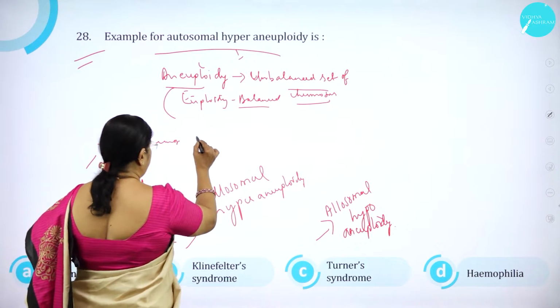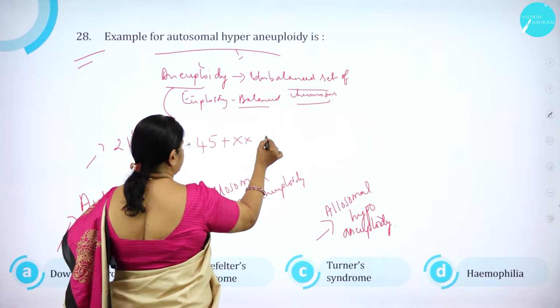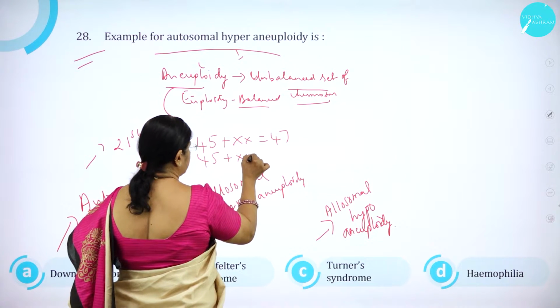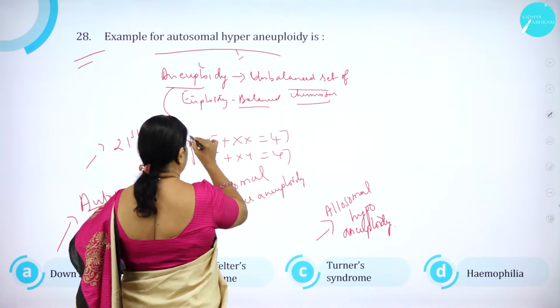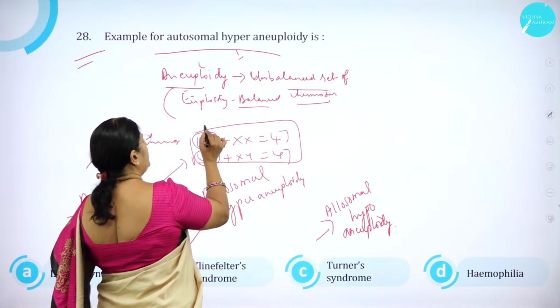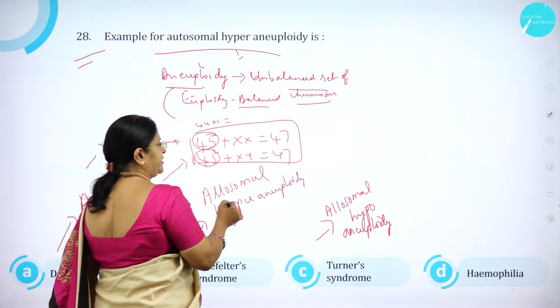So instead of 44, it will be 45 plus XX, which is 47, or 45 plus XY, which is 47. This is the chromosomal complement. So here it is autosomal aneuploidy: instead of 44, one is added.